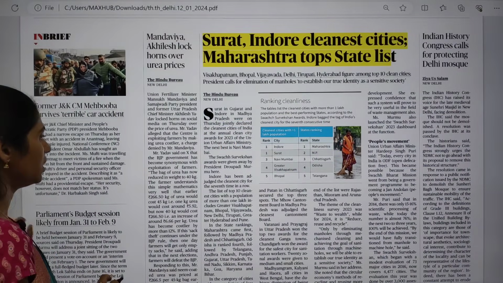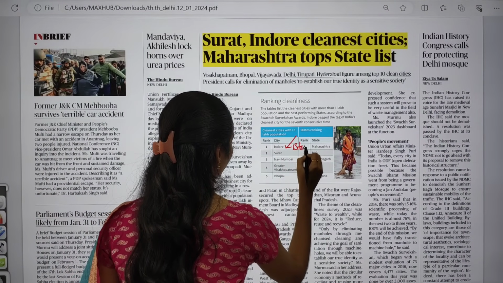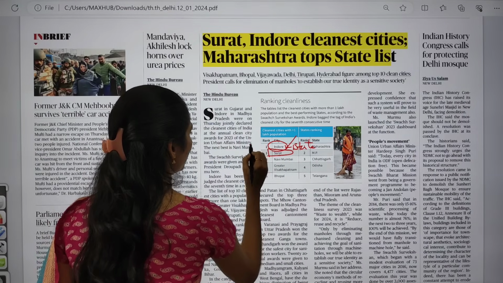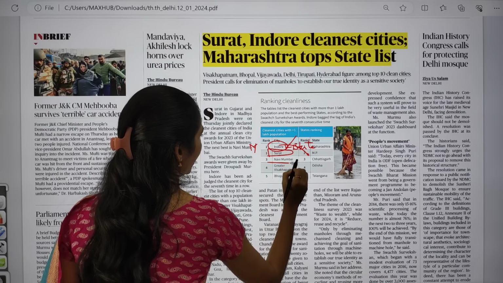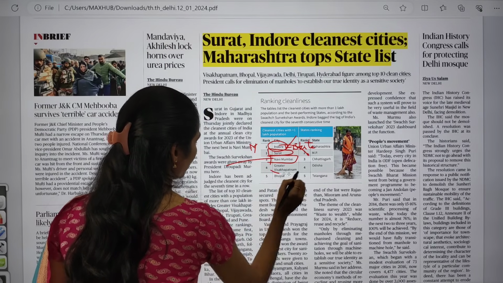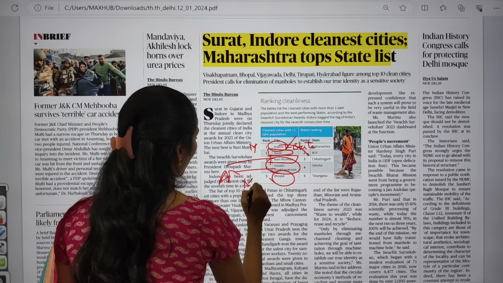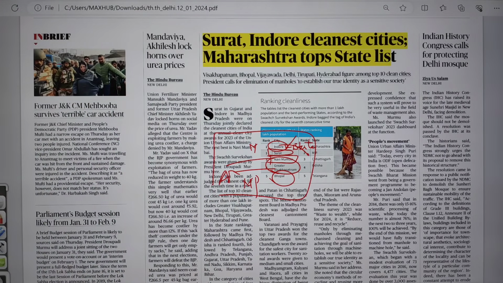And one more thing here is, you have to see the city and which state it is from. Surat is from Gujarat, Indore is from MP. So you have to see like this. And Navi Mumbai, where is it from? Greater Visakhapatnam is from AP. And in Madhya Pradesh we have Bhopal. So like that you have to see from which state we have these cities.